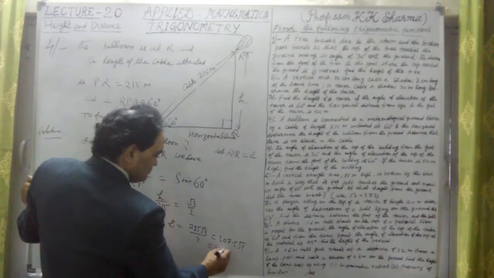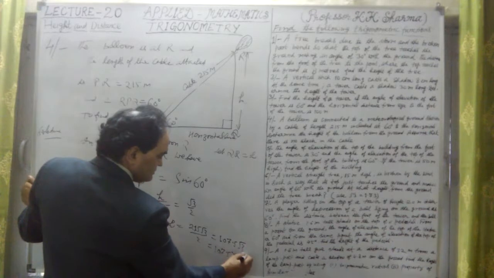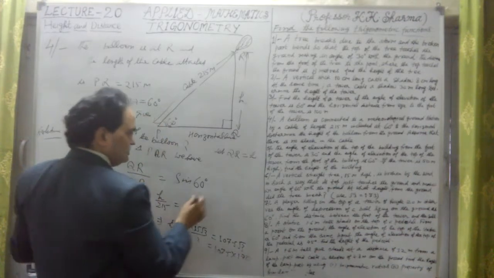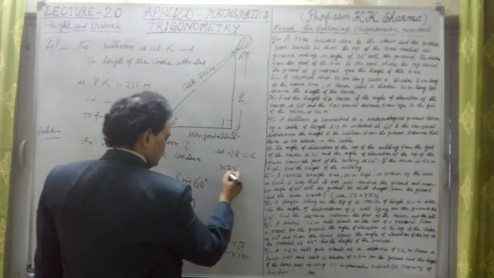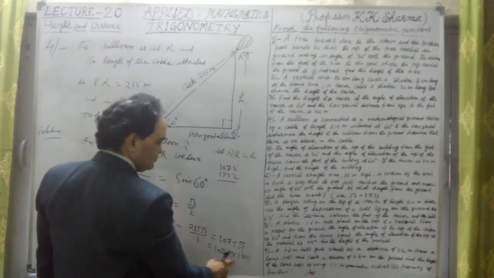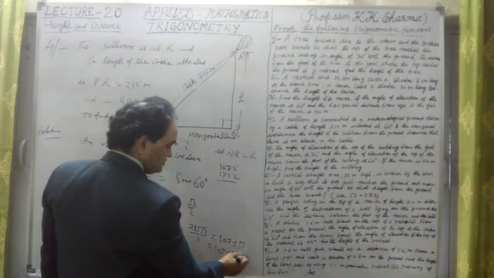If I multiply this by 107.5 into 1.732, there are 4 digits here. Let me multiply them: 107.5 multiplied by 1732. I'll take the decimals after 4 places, 1 point here and 1 point here.